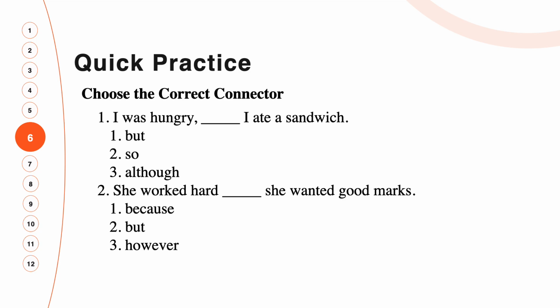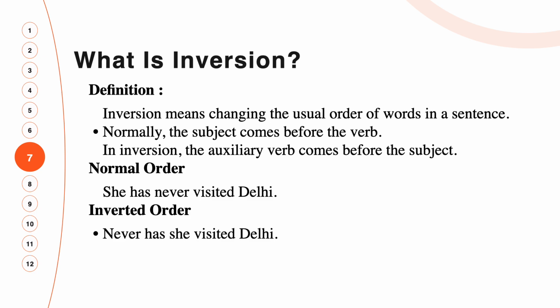So let's resume with our session. What is inversion? The definition is: inversion means changing the usual order of words in a sentence. Normally, the subject comes before the verb. Third, in inversion, the auxiliary verb comes before the subject.